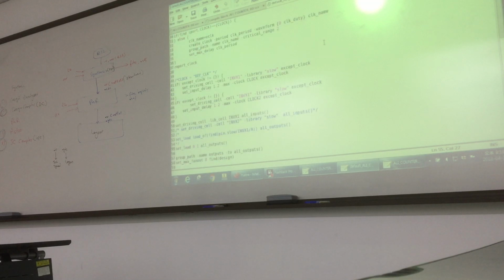For example, in our case, some signals will connect directly to the pad. If your signal, particularly an output signal, is connected to the pad, its loading should be much higher, almost 5 picofarad.